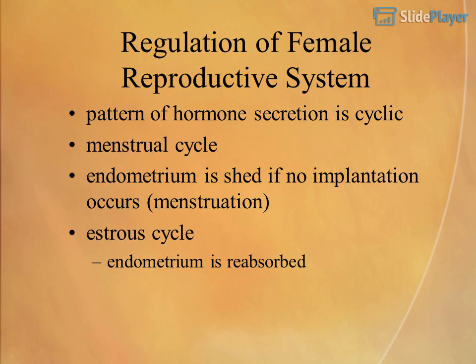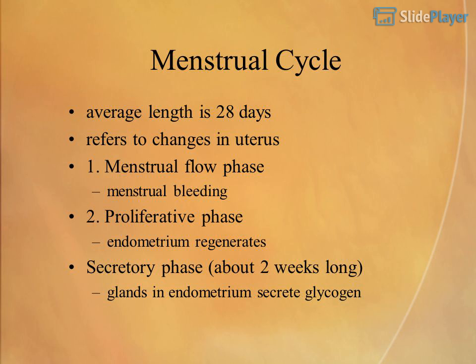Menstrual cycle. The endometrium is shed if no implantation occurs. This is menstruation. In the estrous cycle, the endometrium is reabsorbed. Menstrual cycle: average length is 28 days. It refers to changes in the uterus.